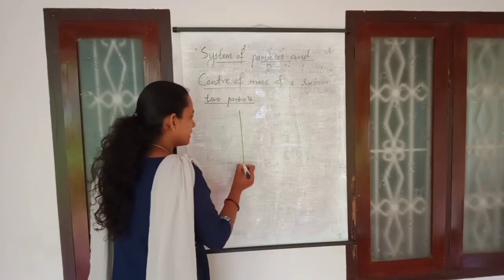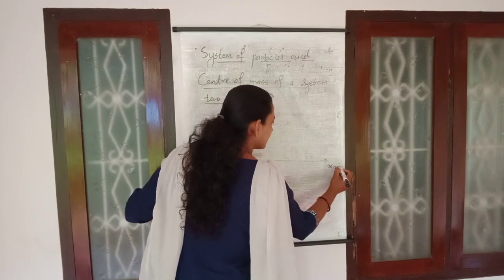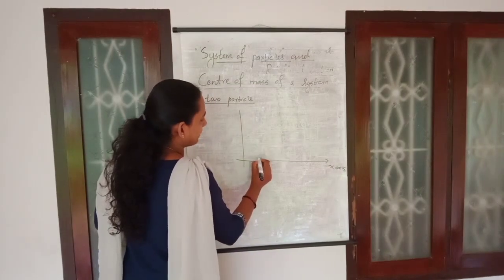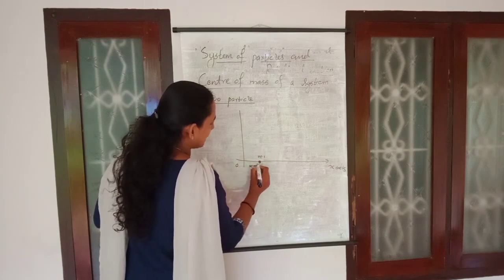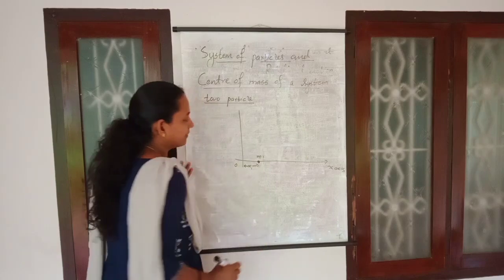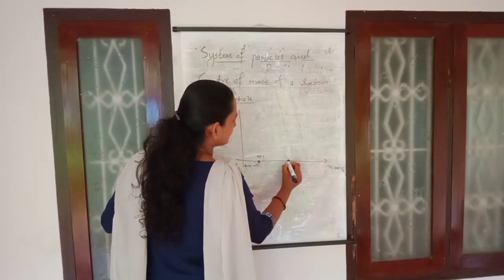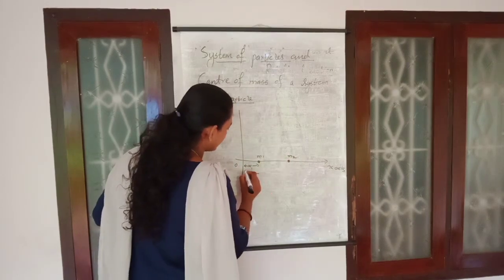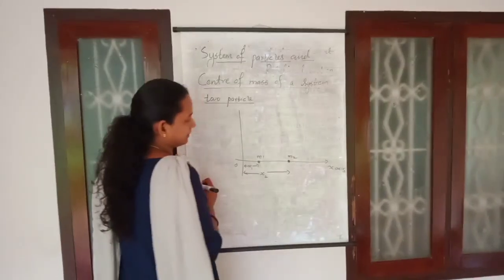So we can consider the x and y axes. This is the x axis. First we consider a body of mass m1, lying at a distance x1 from the origin. Then we consider another body of mass m2, lying at a distance x2 from the origin.